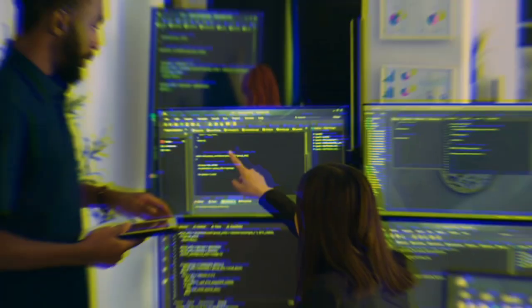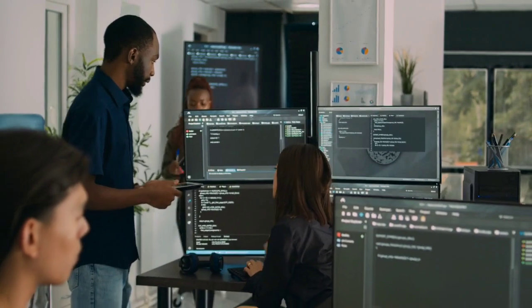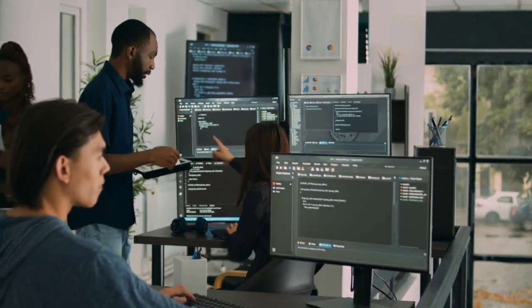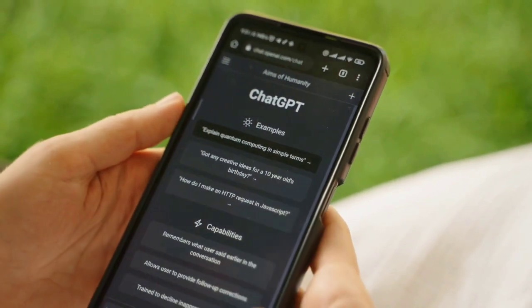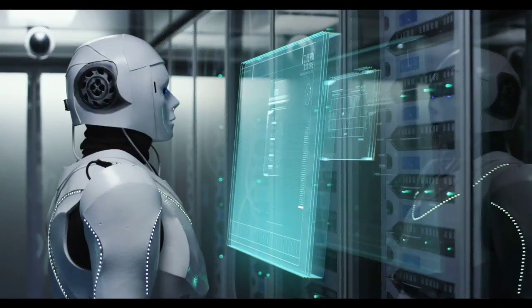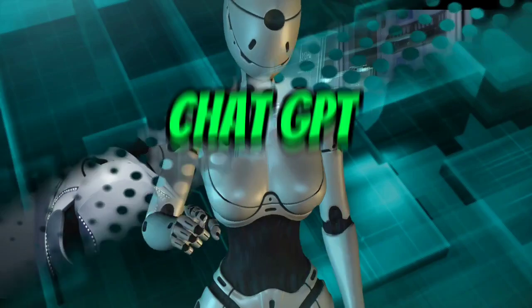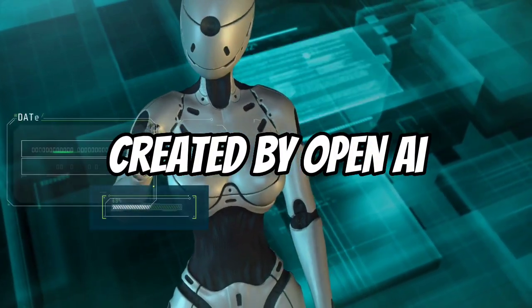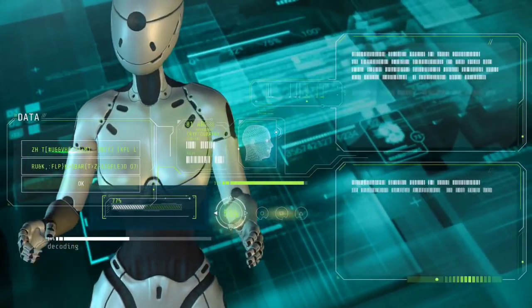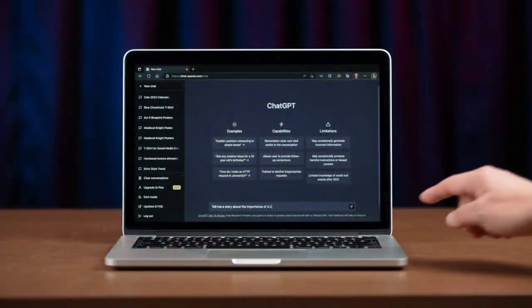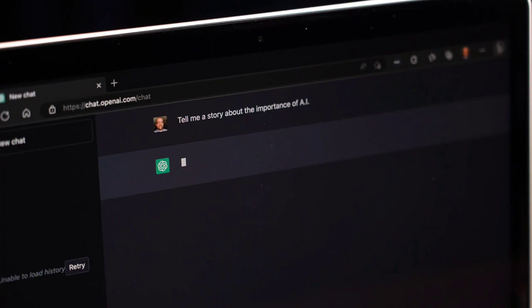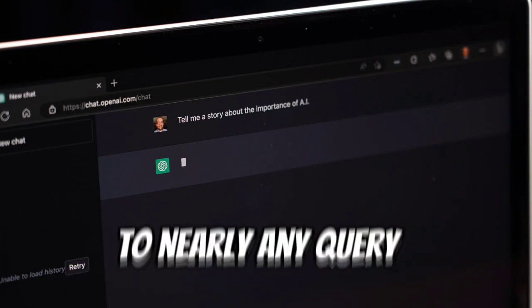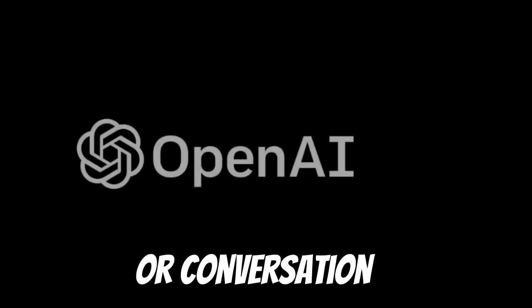You might be wondering, what is ChatGPT? Well, ChatGPT is an incredible human intelligence development, a language model that processes and understands human language data and responds with human-like dialogues. ChatGPT, created by OpenAI, is a cutting-edge, deep learning system that has been trained on huge volumes of text data, allowing it to generate relevant answers to nearly any query or conversation.